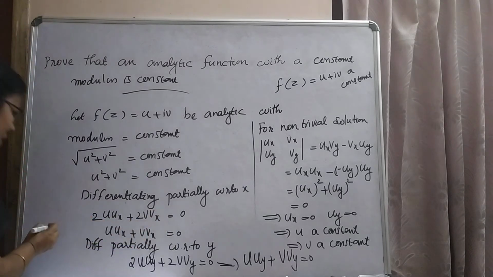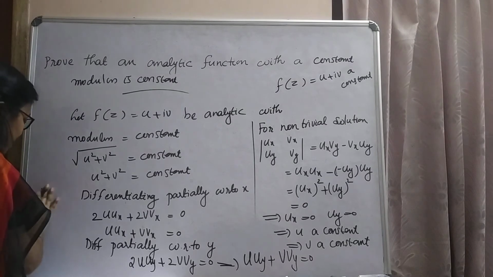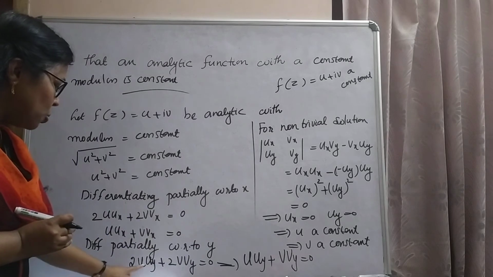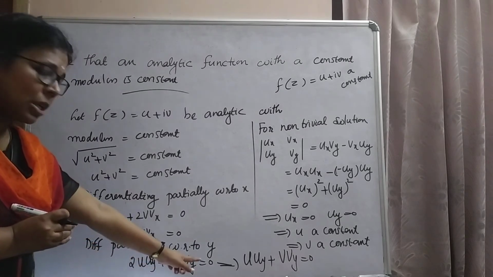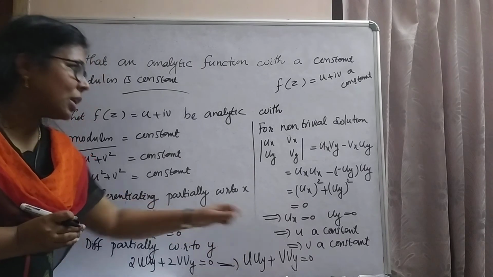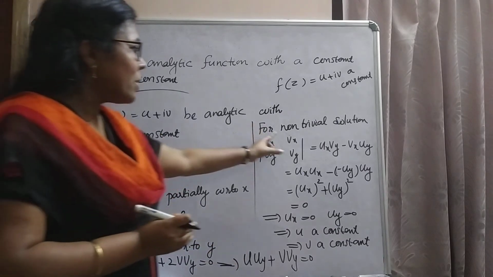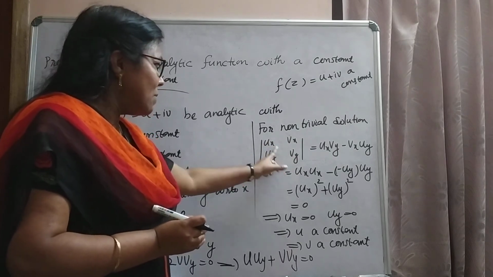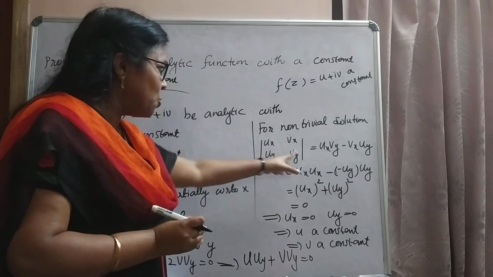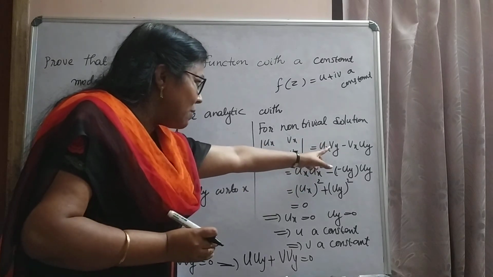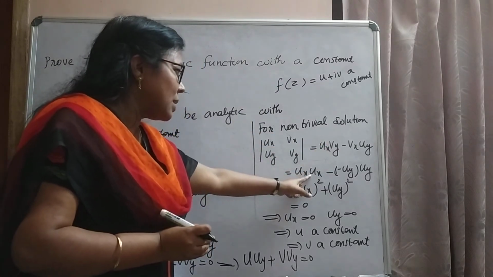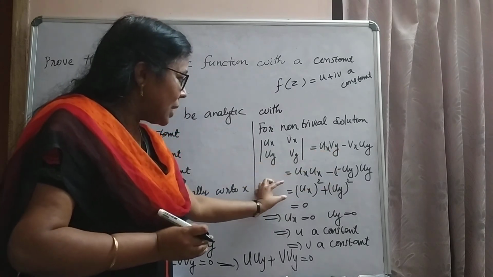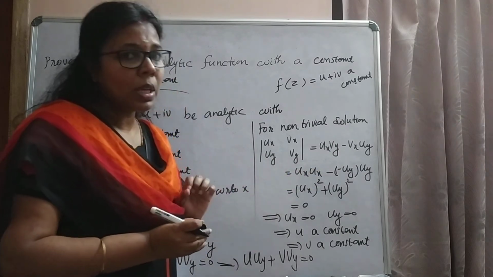Then partially differentiating with respect to y, we get 2u uy plus 2v vy equal to 0. That is, u uy plus v vy equal to 0. For getting the non-trivial solution, the determinant of ux uy, vx vy, which is ux vy minus vx uy. That is, vy by CR equation is ux. Also vx by CR equation is minus uy. Here we get ux the whole square plus uy the whole square equal to 0.